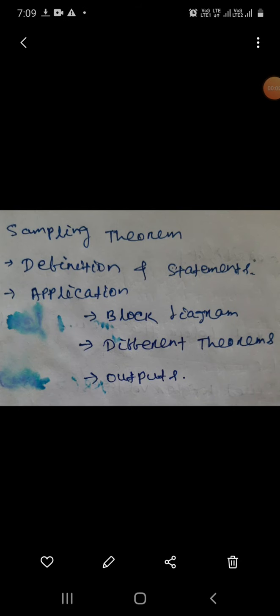Good morning. In this lecture, I want to discuss the sampling theorem. Here, I want to tell about the definition and the different statements of the sampling theorem. Then, what is the application of the sampling theorem? Then, I have to show you the block diagram of the sampling theorem and some theorems I have to talk about. And I want to talk about the output of the sampling theorem.